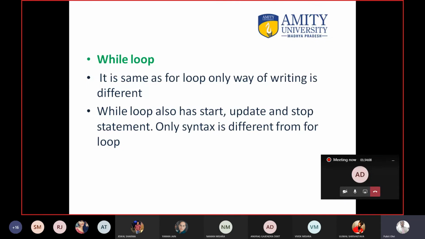Look, while loop and the for loop both are same. While loop also has a starting condition, for loop also has a starting condition. While loop also has a stopping condition, and for loop also has a stopping condition. While loop also has an updation condition, and for loop also has an updation condition. What is the difference? There is no difference. Only the way of writing is different.